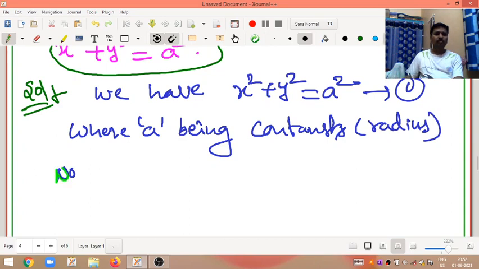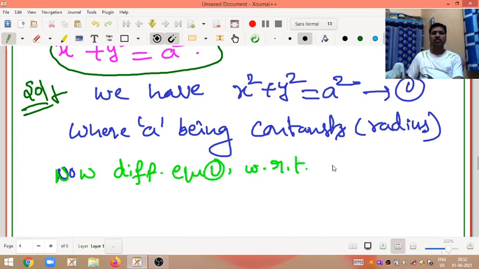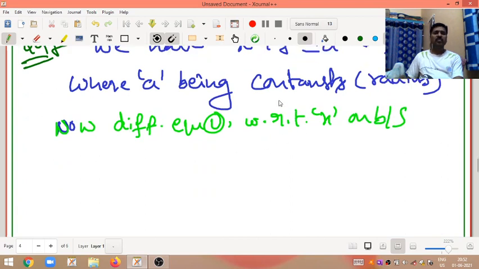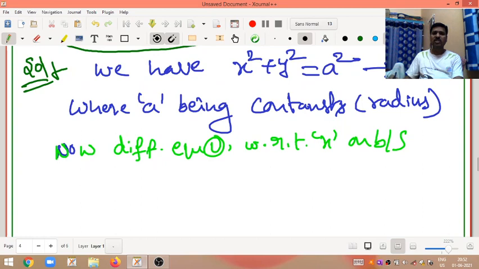Now differentiate equation 1 with respect to x on both sides. Differentiation of x square, how much? 2x with respect to x.